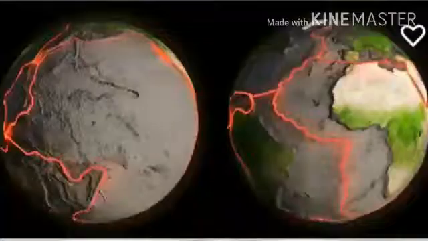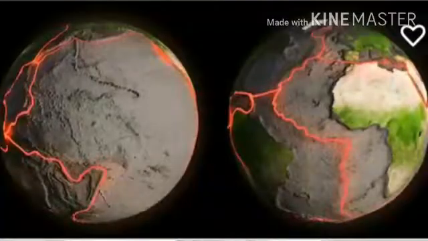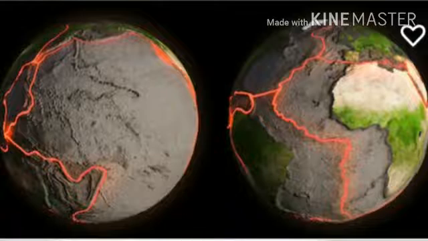So in the same way, scientists have attempted to explain all these different physical forms with the help of a new scientific theory, that is plate tectonics. Now, according to plate tectonics, the earth's crust is divided into 7 major and minor plates. The earth's crust which we see is not a single piece, as we see in the globe. In the globe also, if you see nicely, it has different layers.